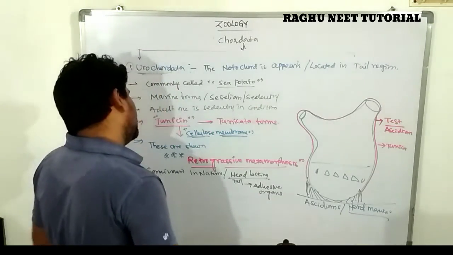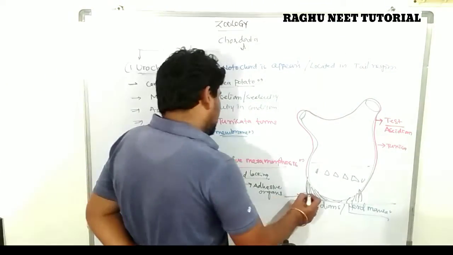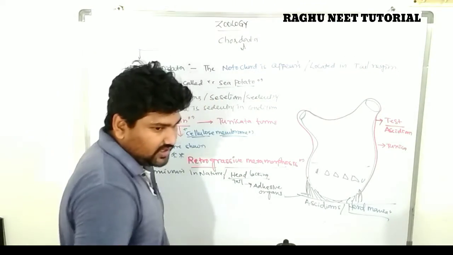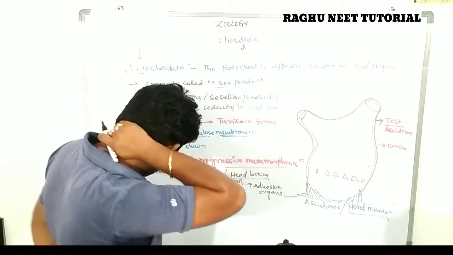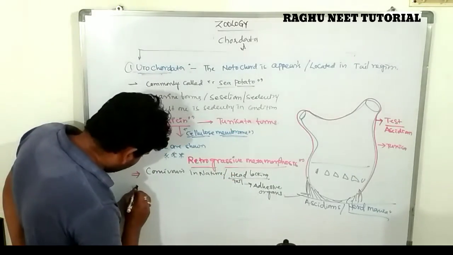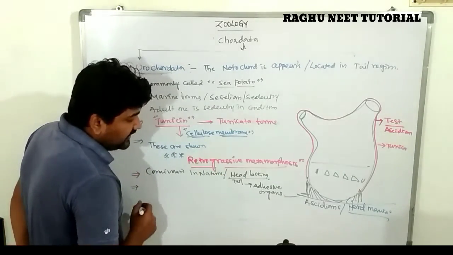These adhesive organs are essential for attachment to the substratum. Clear? So these organs are useful for attachment to the substratum.